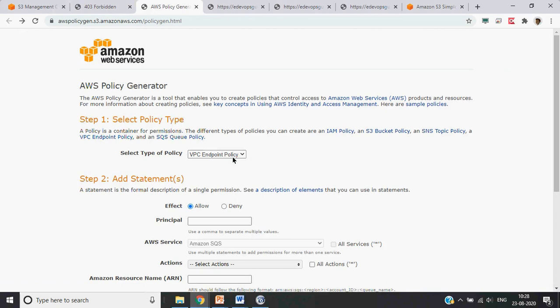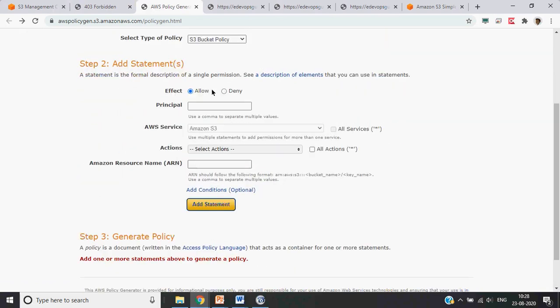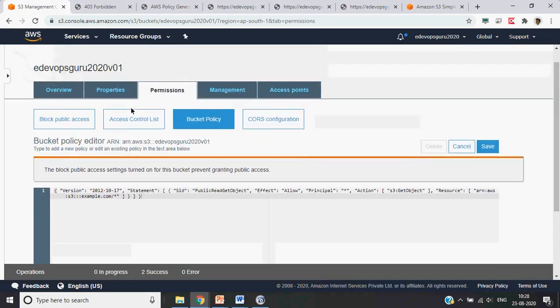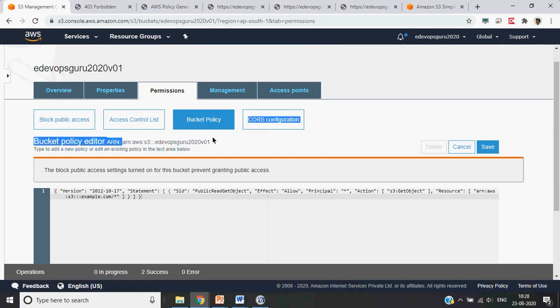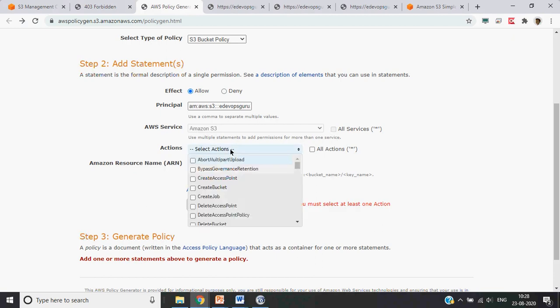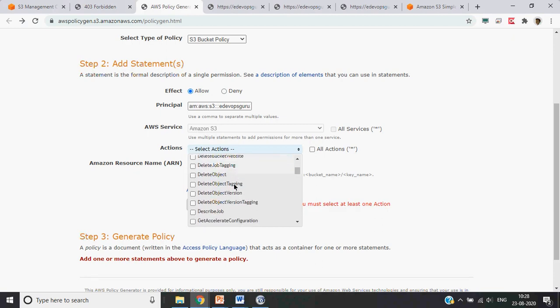Type of policy, S3 bucket policy. What you want is allow. Principal is basically the URL to this bucket, which is like this. Copy this. Action. So we will allow everything.